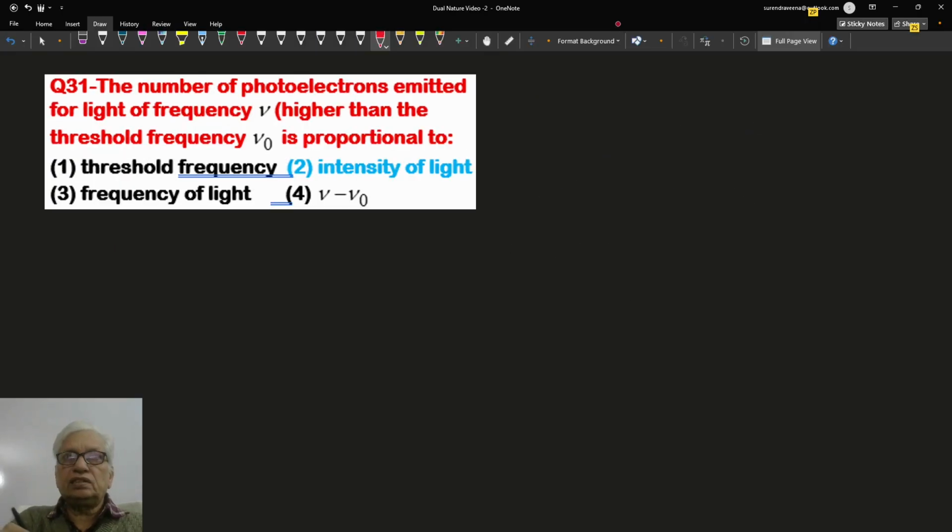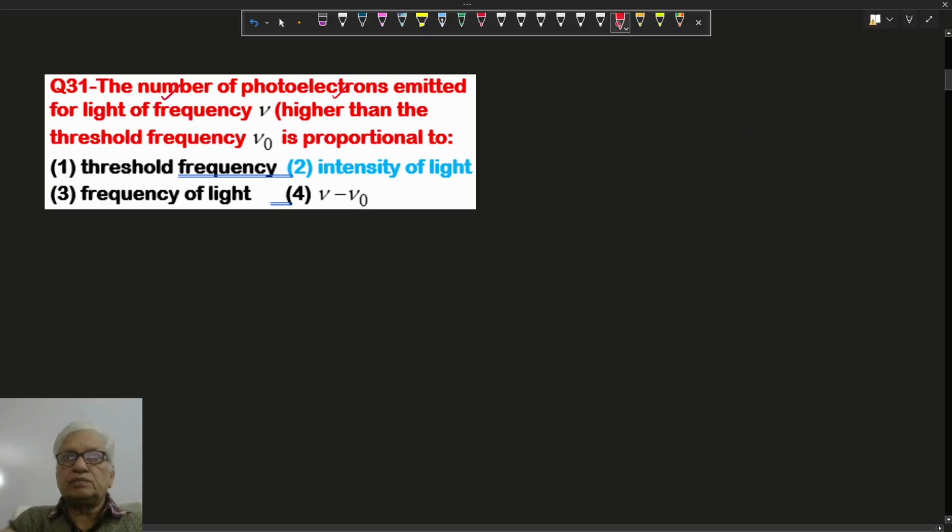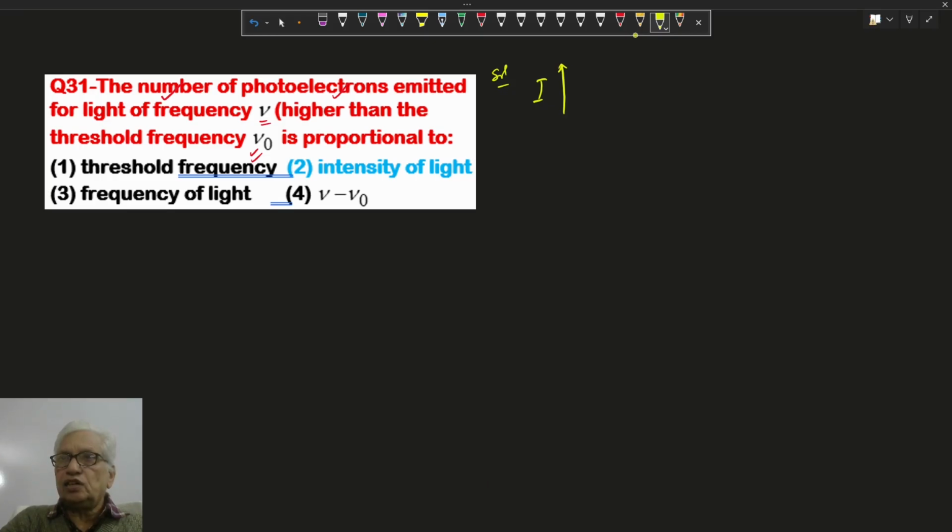Here in this question, number of photoelectrons emitted for light of frequency more than the threshold frequency is proportional to, it means if intensity increases, means the energy falling on the cathode per second per unit area increases. So number of photons falling on the cathode per second also increases. This increases the intensity. By increasing the number of photons falling on the cathode, intensity increases. It means option 2 is correct.